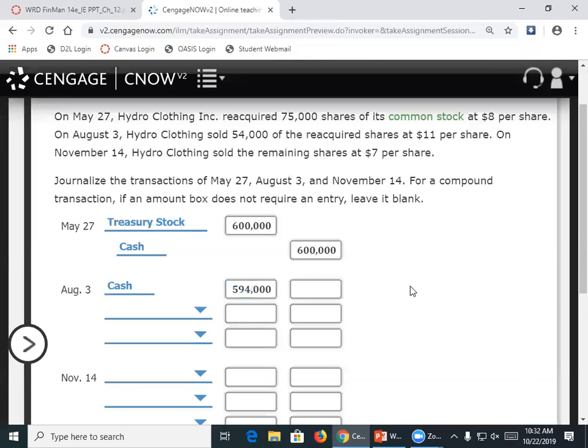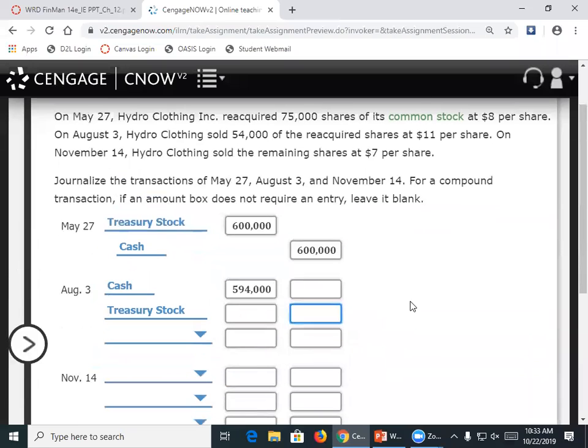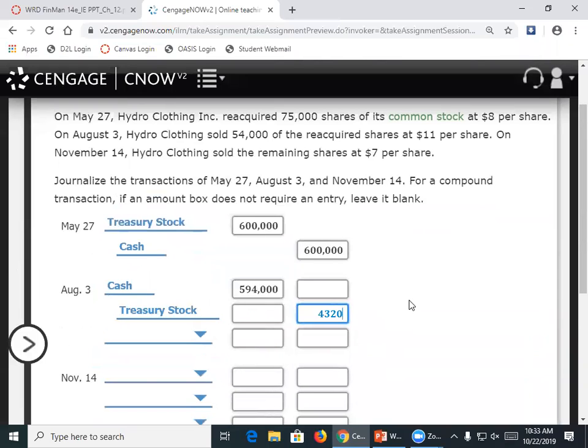And then what do I credit? Treasury stock. I heard you whisper it. So I'll take it, right? Treasury stock gets credited for how much? How much would I credit treasury stock for? 432,000. Very good. So treasury stock gets credited at the initial price. So 54,000 shares at $8, okay? That original purchase price. And then what else do I credit?